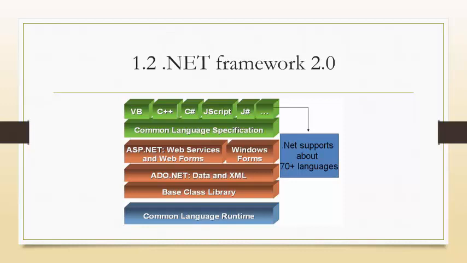.NET Framework 2.0 is available in Visual Studio 2005 and later versions also. So you can also download Visual Studio 2019 and select .NET Framework version 2.0. Okay, I hope I cleared this particular topic. And what is included inside Framework 2.0?